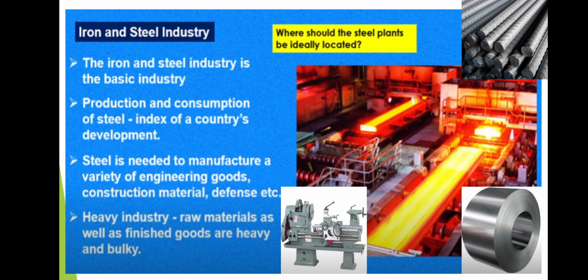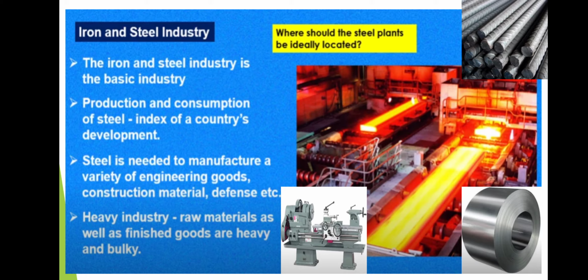Now the question is, where should the steel plant be ideally located? The answer is simple, children. It is wherever raw materials are available or easily accessible. So, like the sugar industry, this industry also comes under raw material oriented industry.